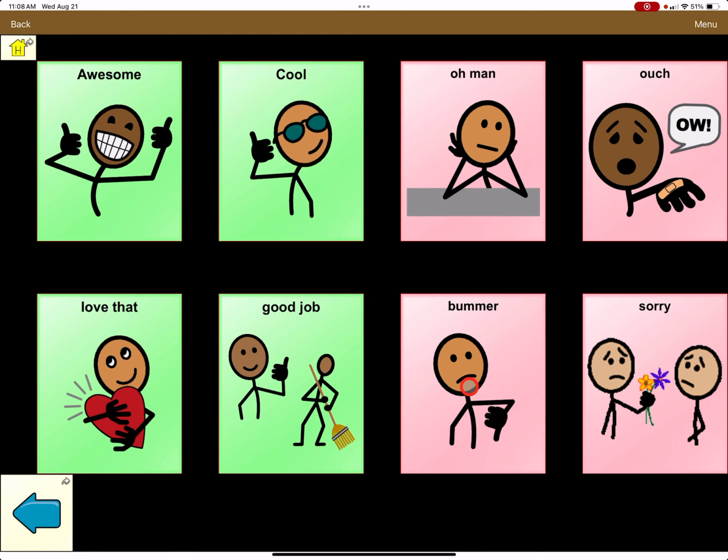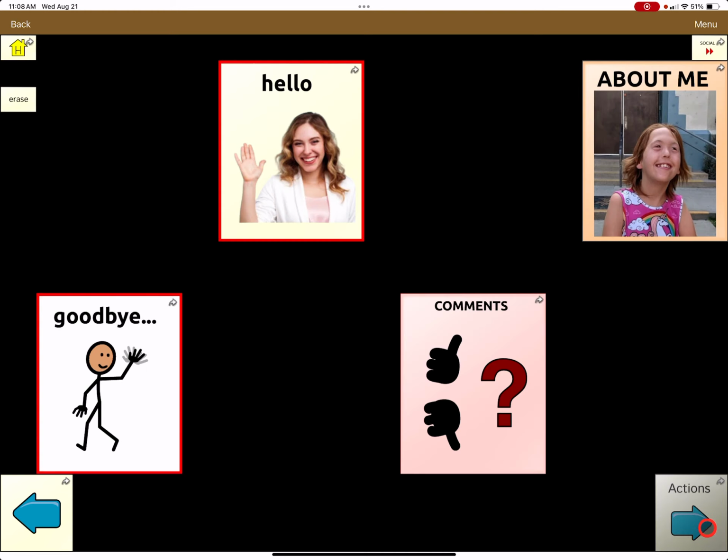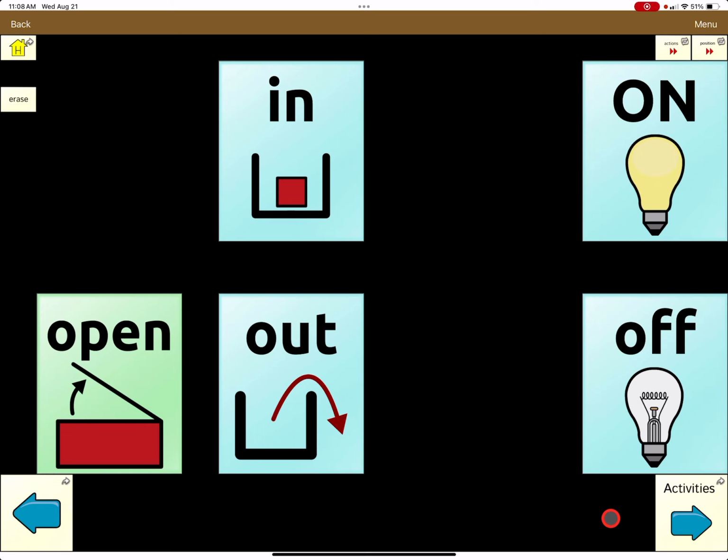This comments page is something that I would model for her. She doesn't access these independently, but sometimes I will ask, what do you think about that? And we've got some positives and some negatives. Back home. This next page, some core vocabulary that's been a real big topic of sessions.